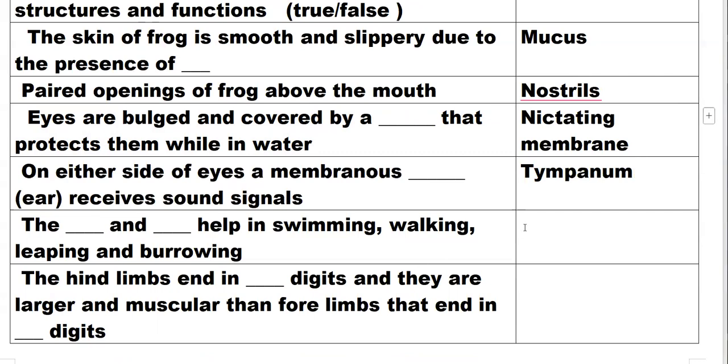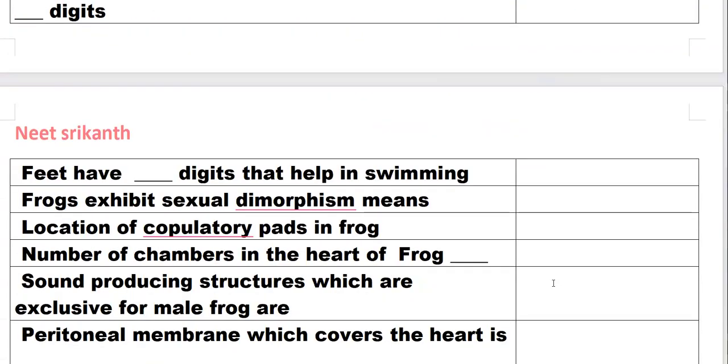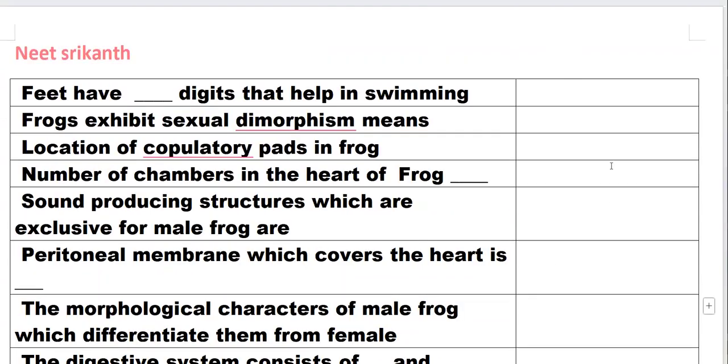Then the forelimbs and hind limbs help in swimming, walking, leaping, and burrowing. The hind limbs end in 5 digits and they are larger and more muscular than the forelimbs, which end in 4 digits. Feet have webbed digits that help in swimming.